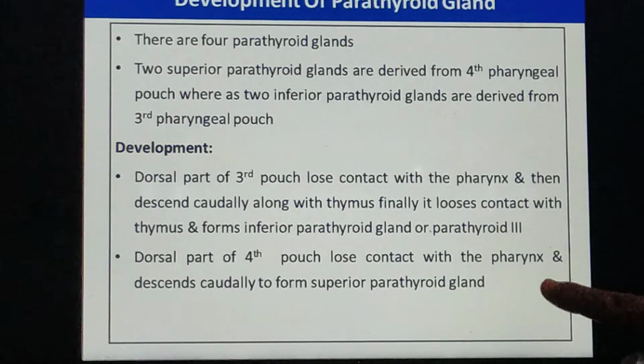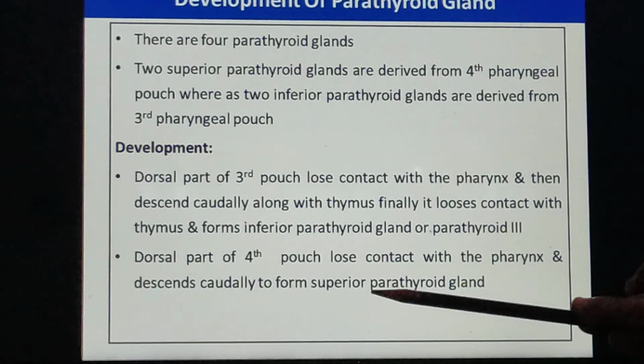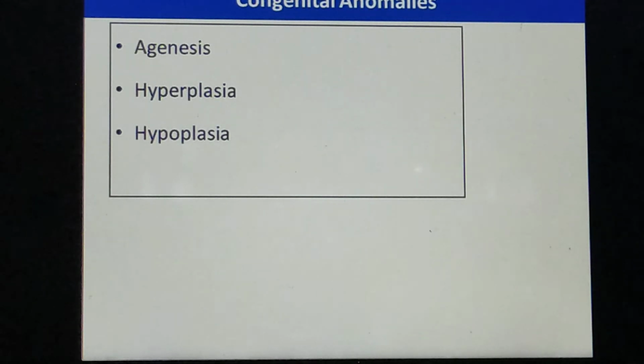According to its derivative, this parathyroid is developed from the fourth pouch, that is why it is parathyroid 4. But it is superior in position, that is why it is termed as superior parathyroid gland. Did you get it?